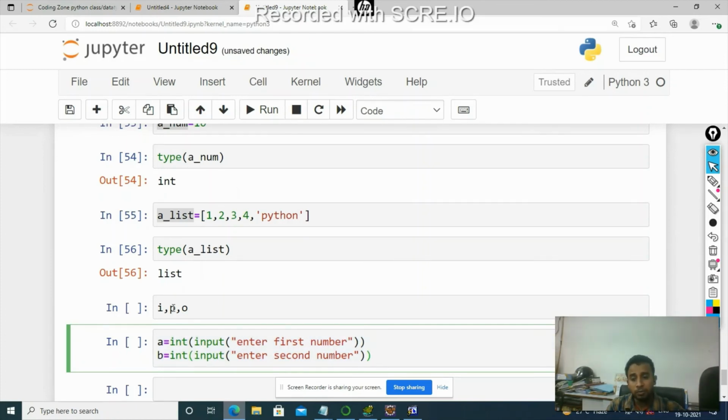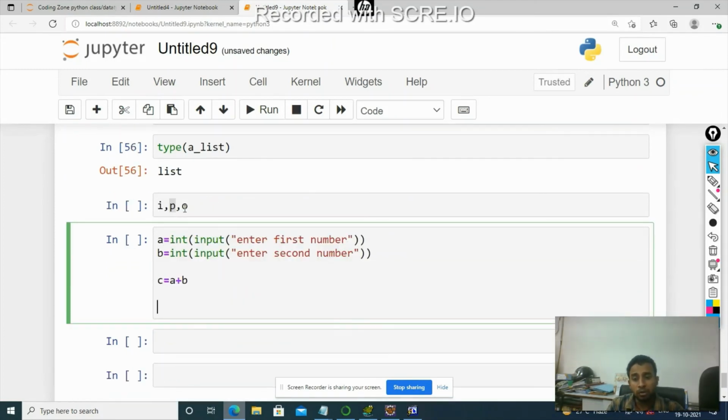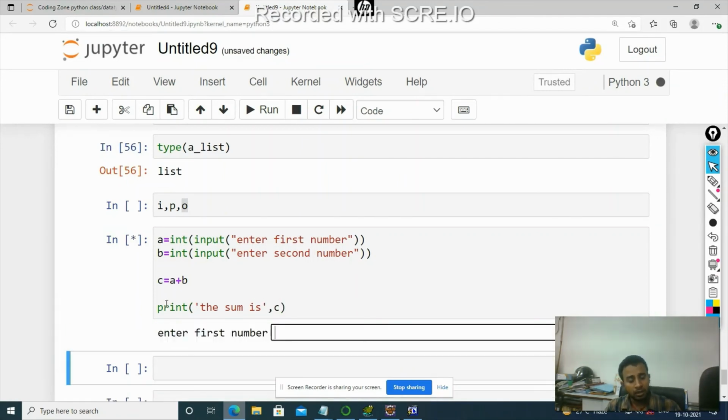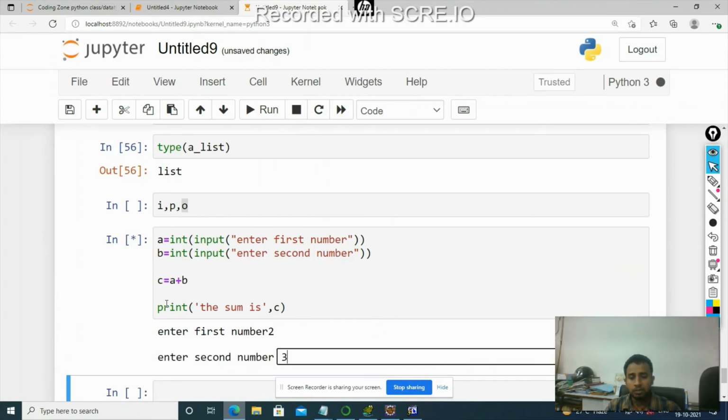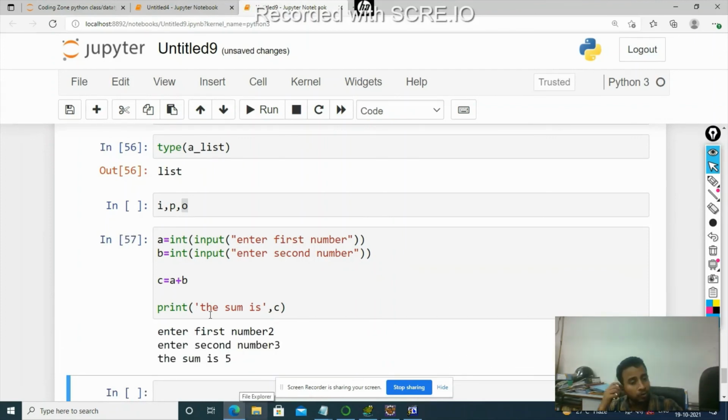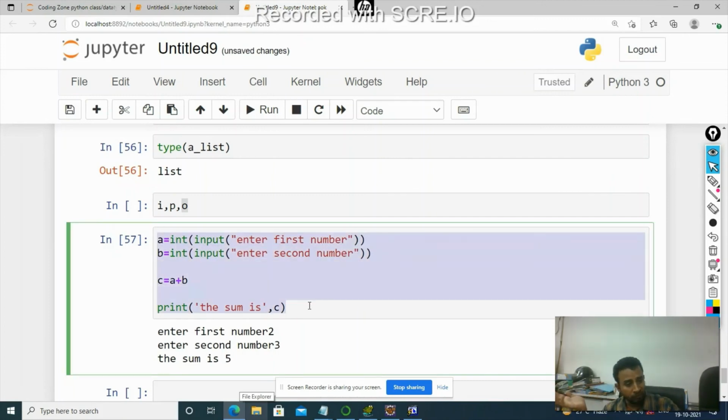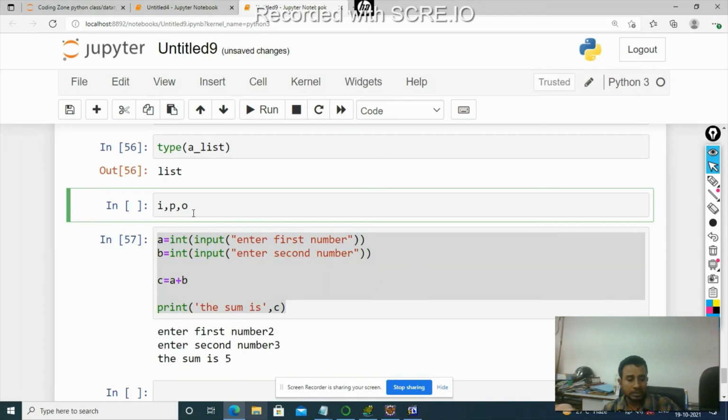Now I'll do processing. What is the processing I have to do? I have to add these two numbers. I'll store it in a variable C. I will add A plus B. Now I have done the processing. Now I want to show the output to the user. So I know in Python to show output to the user you have to use print. I'll print this sum is. Now if I execute it, I'll write 2 as the first number and 3 as the second number. What have I got? I have got 5 as an output. So every programming language basically involves input, processing, and output.